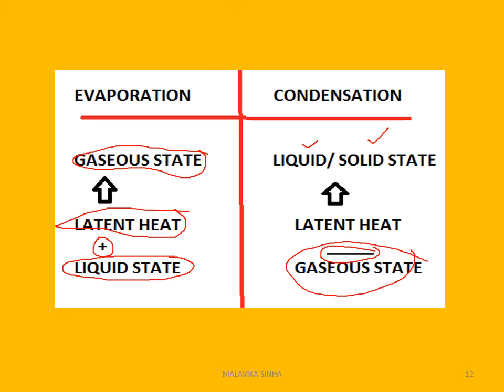So the cloud releases latent heat and is converted to rainfall. That is the liquid state. This is an example of condensation. Here latent heat is released by the substances, but the surface temperature of the cloud and water bodies remains the same. There is no change in the surface temperature of the substances.